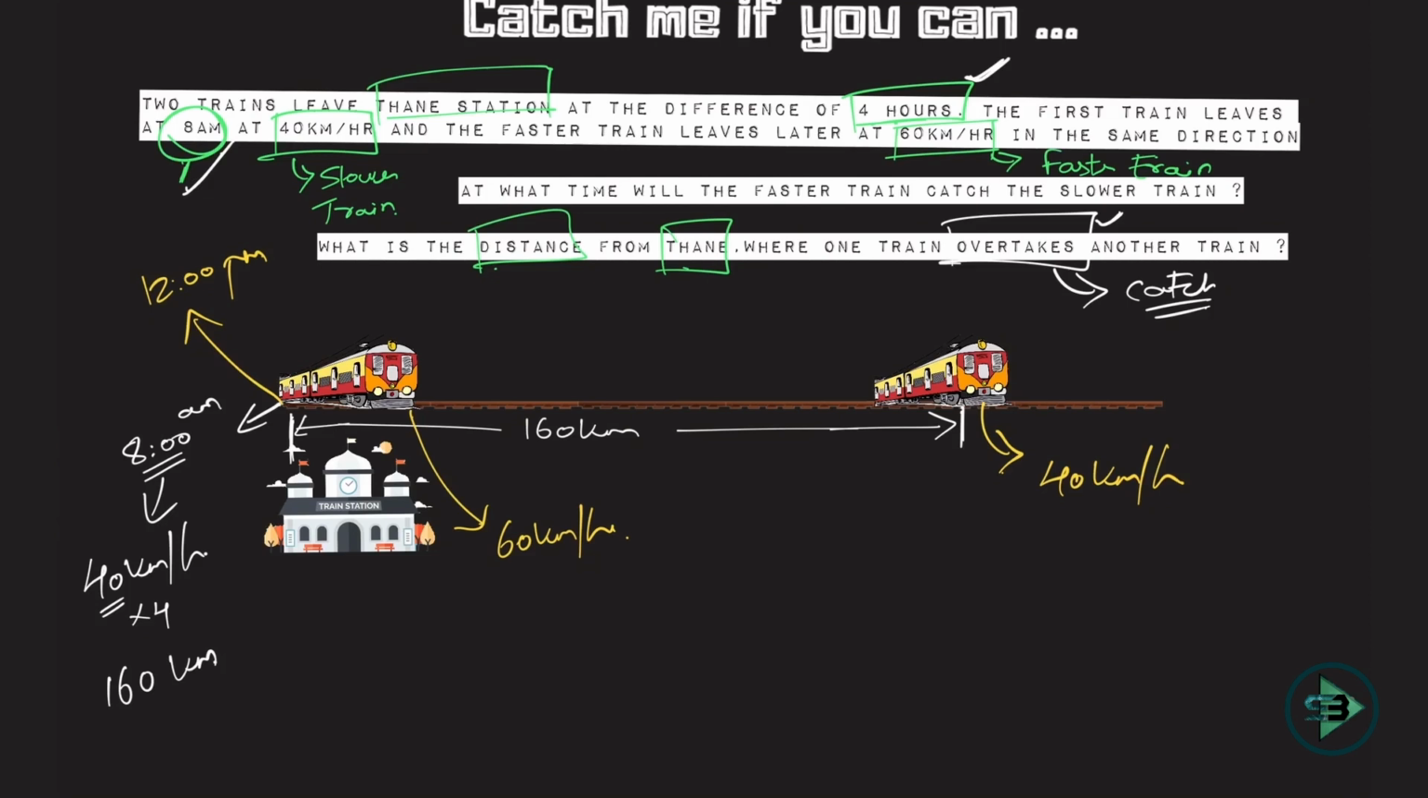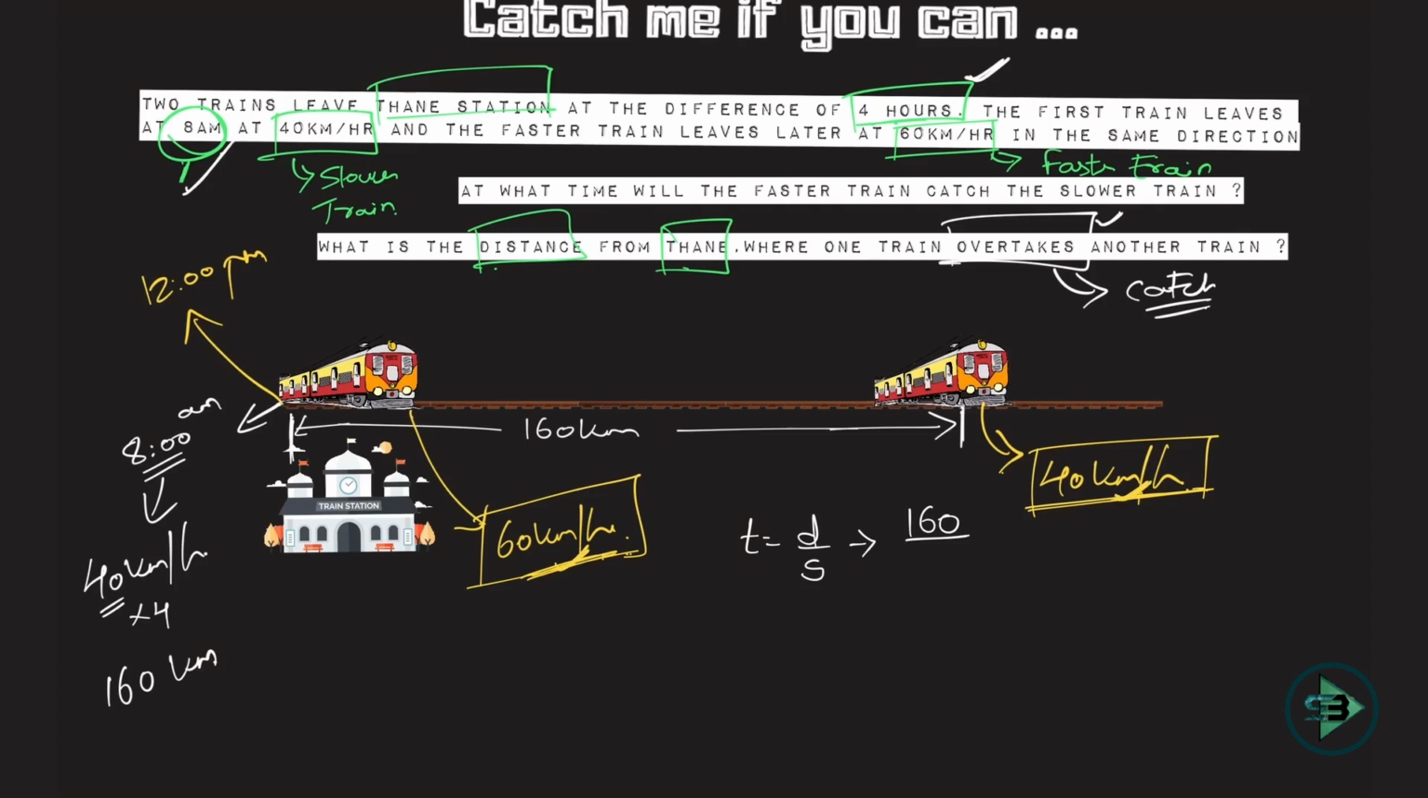I need to find out time, right? So time is nothing but distance upon speed. Distance is the distance between the two trains, which is 160. Trains are traveling in the same direction, so the speed of one train is relative to the speed of the other. If this moves by 60, at the same time this also moves by 40. So the resultant is 60 minus 40.